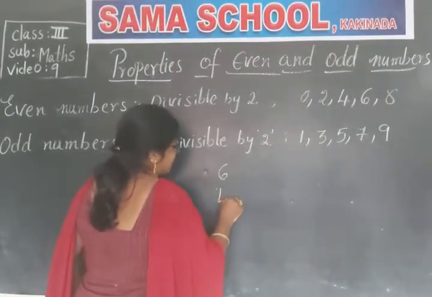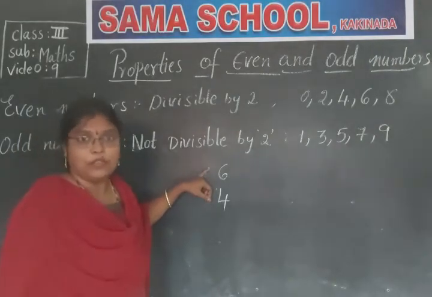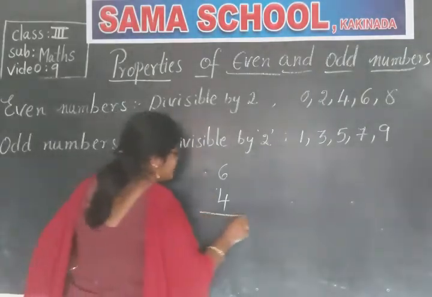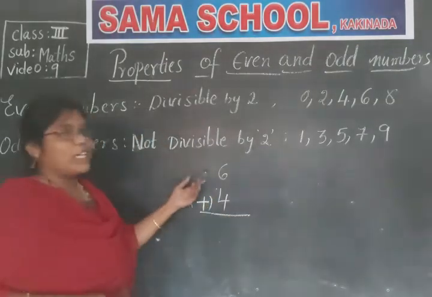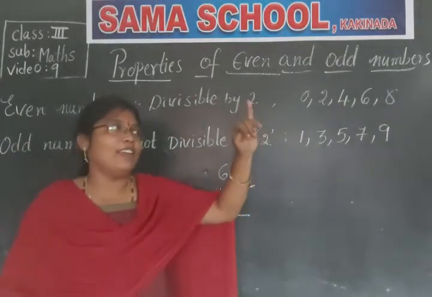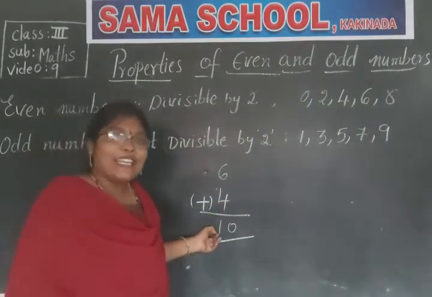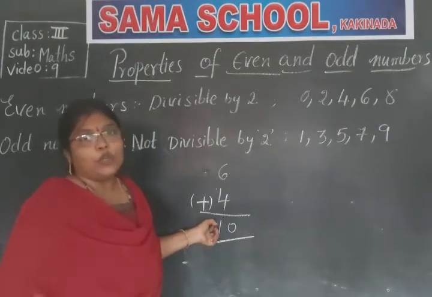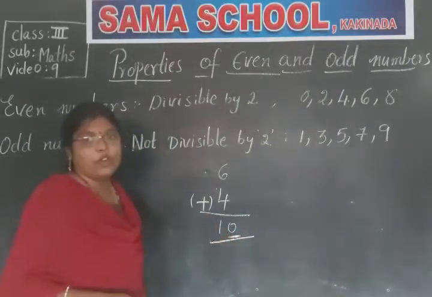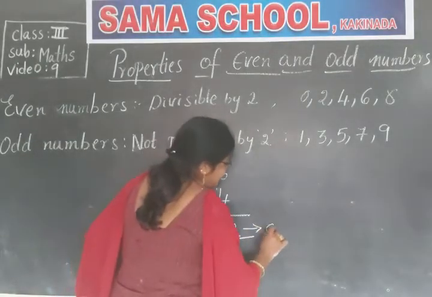Take 6, 4. What is 6? It is an even number, we know. And 4 is also an even number. Come on, add these two. What is 6 plus 4? Count, children, 6, then 7, 8, 9 and 10. So what is the answer? 10. What is 10? Whether it is even or odd? To see, you have to see the ones place digit. The ones place digit is 0. As it is an even digit, 10 is an even number.